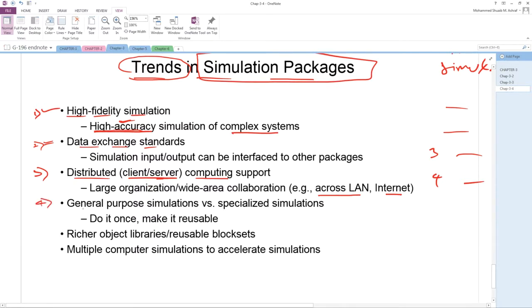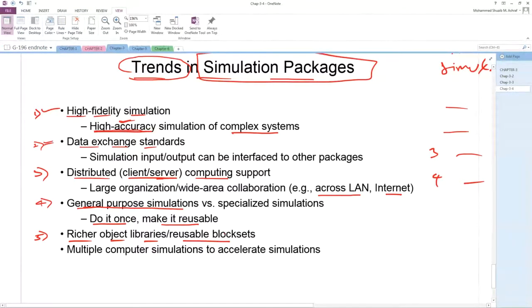Number 4, general purpose. Okay, meaning is general purpose simulation. Yani you will make the code Wahid Marra and after that you can reuse it. Number 5, richer object library and reusable block set.